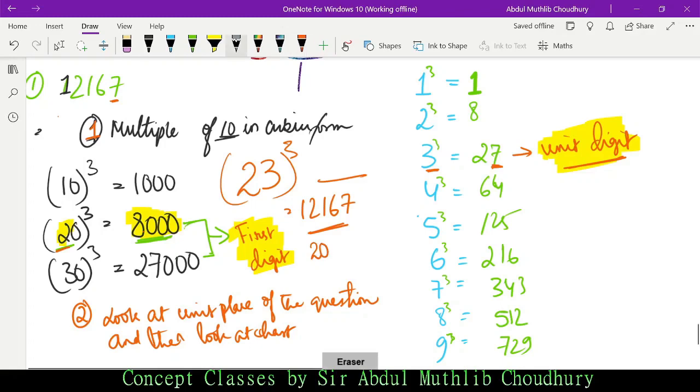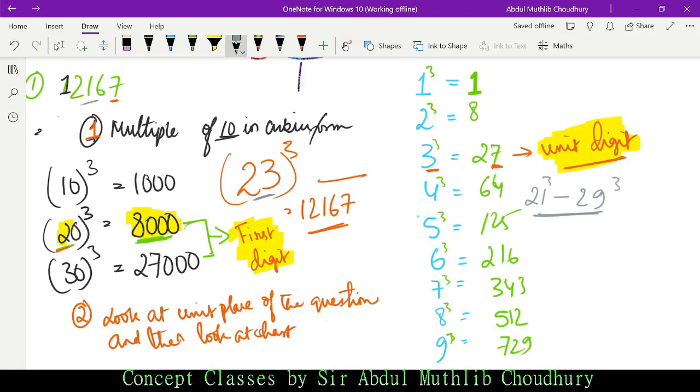Let me just change the color of the ink. See, it will fall somewhere between 8,000 and 27,000. We do not know the exact place, as to 21, 22. Now we know that it is 23, but suppose we do not know. 23, 24, 25, we do not know. But it will fall somewhere between 21 and 29, isn't it? Why? Because 20 cube is 8,000, which is less than this number, and 30 cube is 27,000, which is bigger than this number. So it will fall somewhere between 21 cube and 29 cube. We do not know yet.